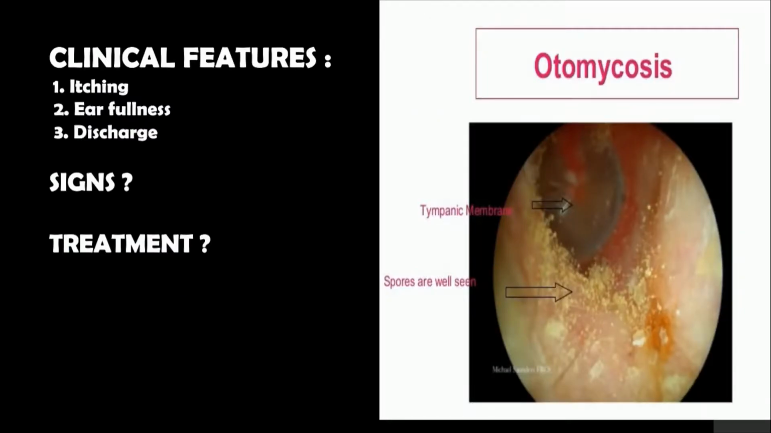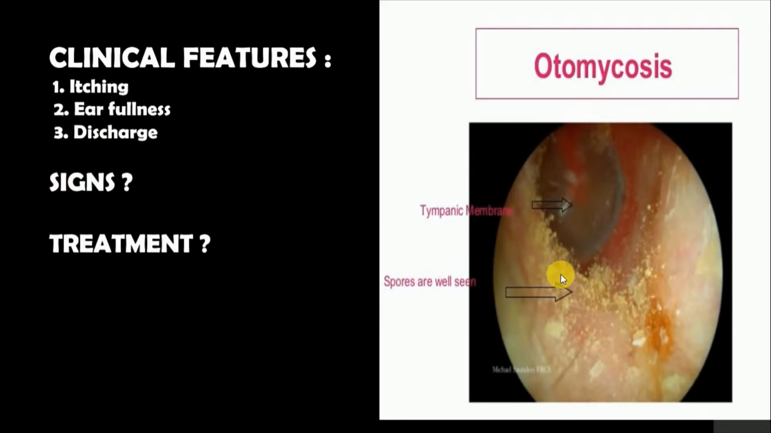What are the clinical features? You'll see three important clinical features here. Number one is itching, because whenever there is a fungal infection in the skin, it's going to irritate the skin, which causes itching. There is earfullness. As the fungal spores fill the external auditory canal, you will get earfullness. And if this aggravates, the external auditory canal might be stenosed by these spores and it may cause conductive deafness. Then there is discharge. Sometimes in otomycosis there is a secondary bacterial infection, which can lead to otorrhea or discharge.